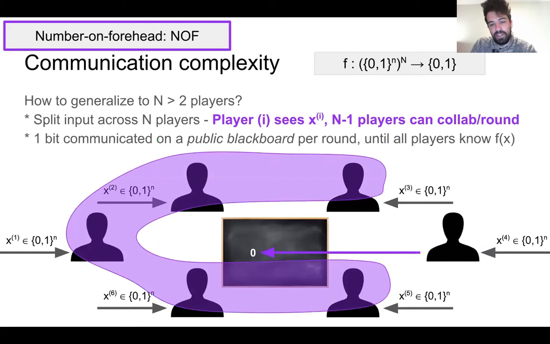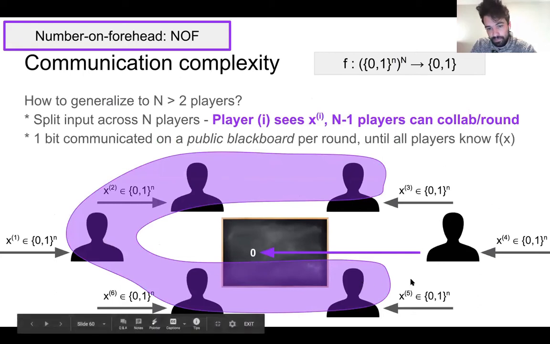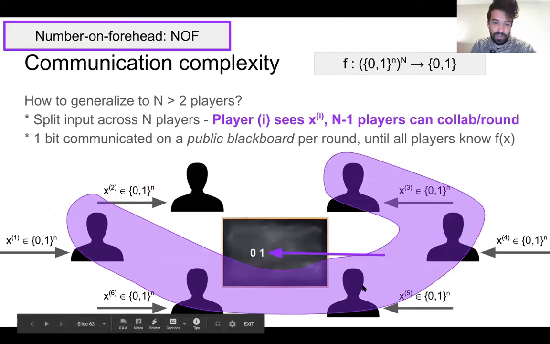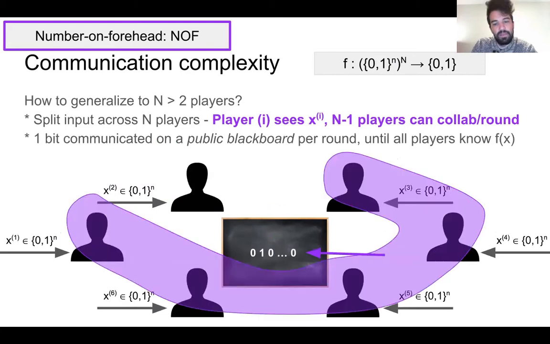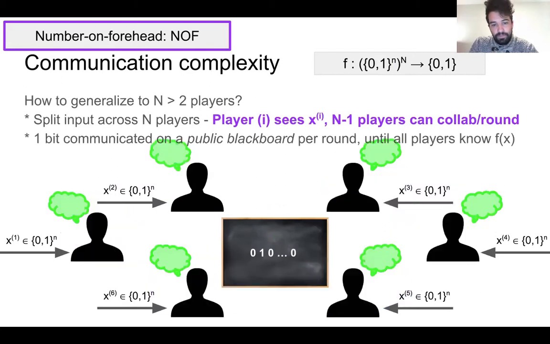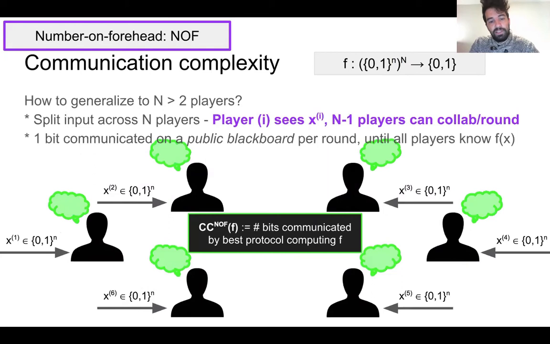Right? So instead of the protocol looking like this, where player 4 is writing a bit on the board dependent on these bits written on their foreheads, it looks like these 4 people, or these 5 people are writing a bit on the board based on the bits they're holding. And so this is an equivalent way to describe NOF protocols. And again, the definition of communication complexity in this model has not changed.